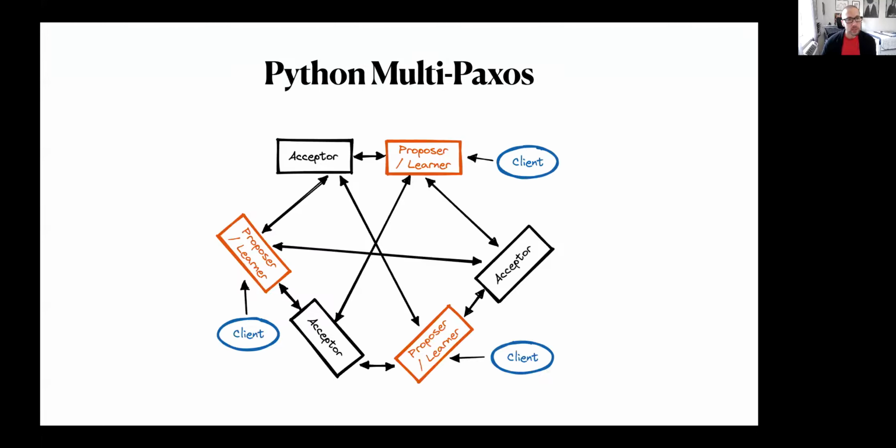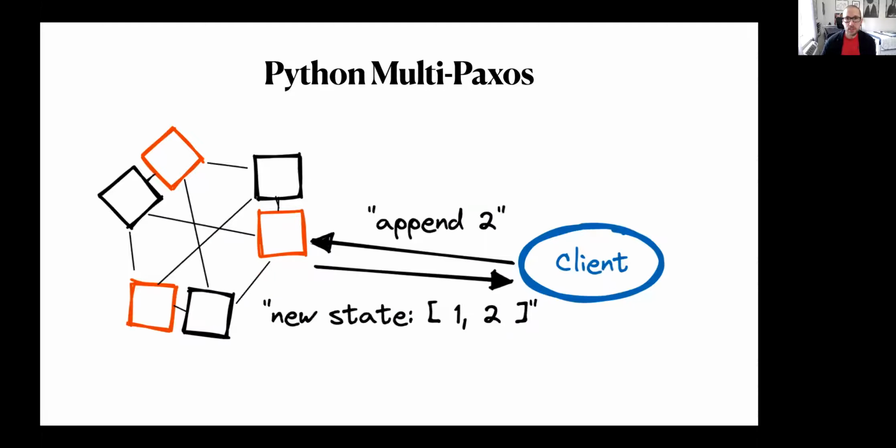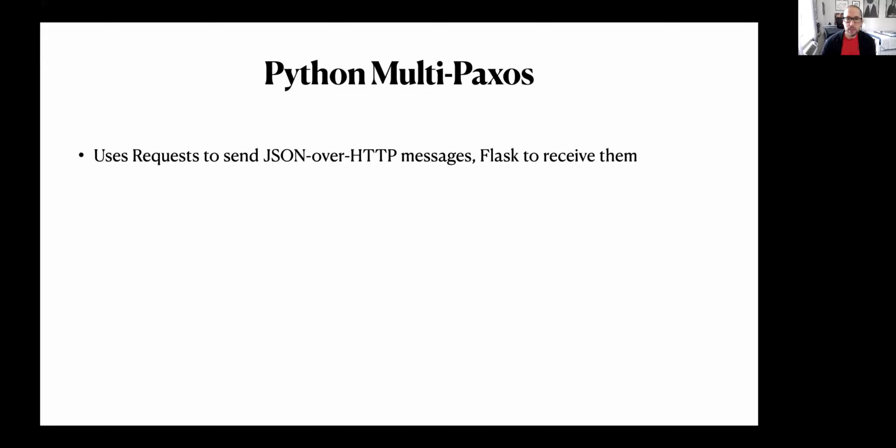So I implemented this in Python in about a week, and it lacks a lot of modern features like a leader and elections or the ability to add or remove nodes. The shared state among the servers is a list of integers, so a client can send a number and the reply contains the new list of numbers. I used requests in Flask and about 600 lines of Python.